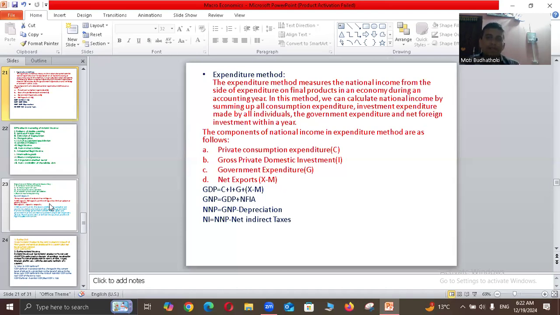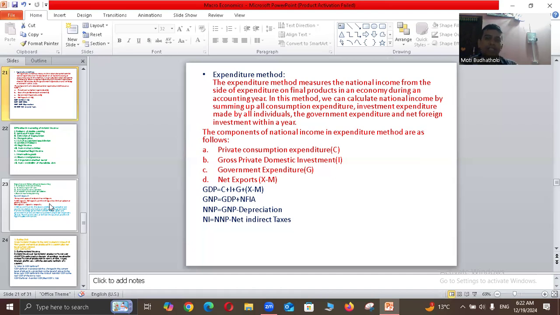The components of national income in expenditure method are as follows. Private consumption expenditure, which is denoted by C, gross private domestic investment, which is denoted by I, government expenditure, which is denoted by Z, and net export, that is the difference between exports and imports, X minus M.